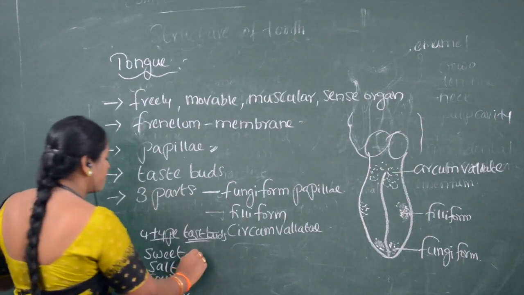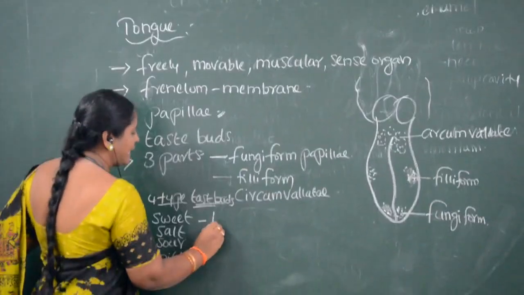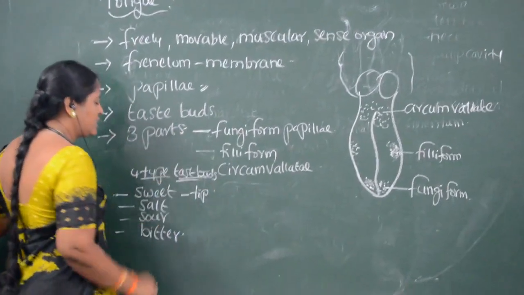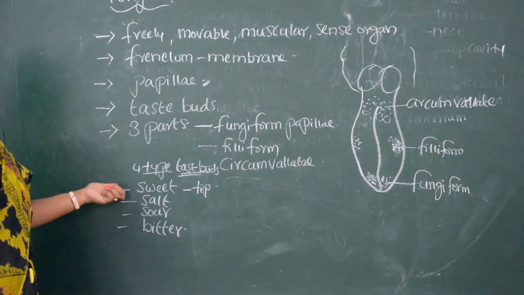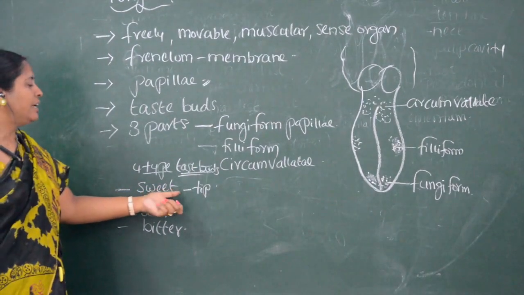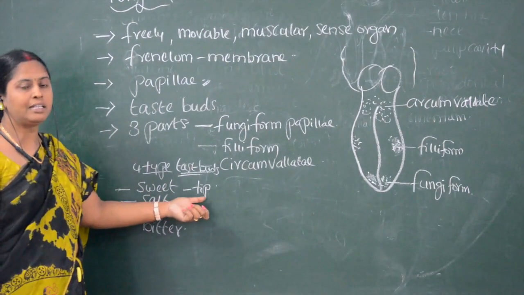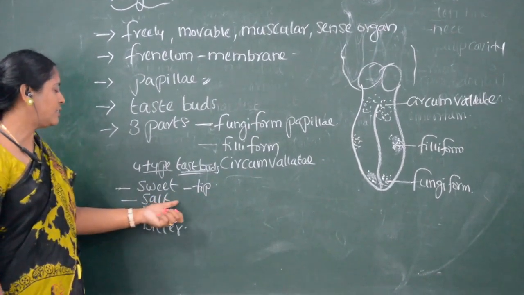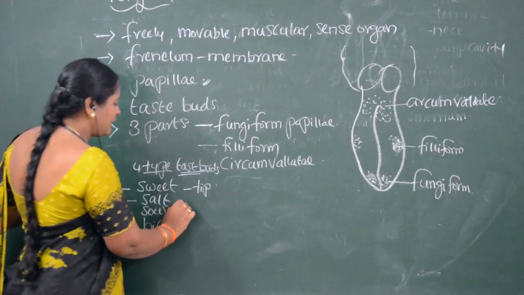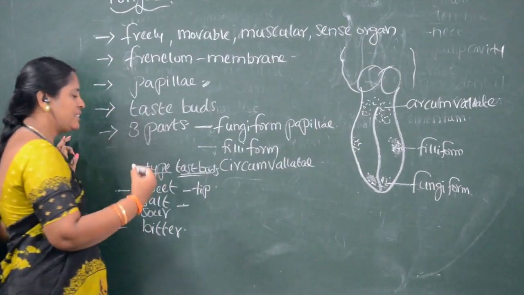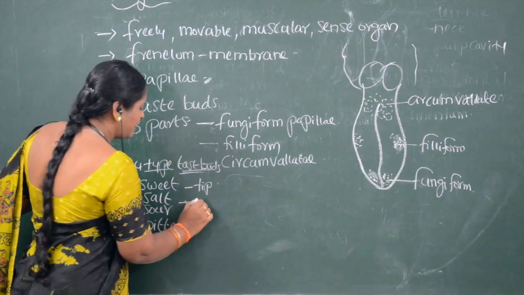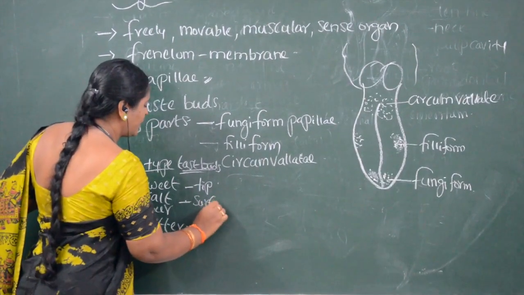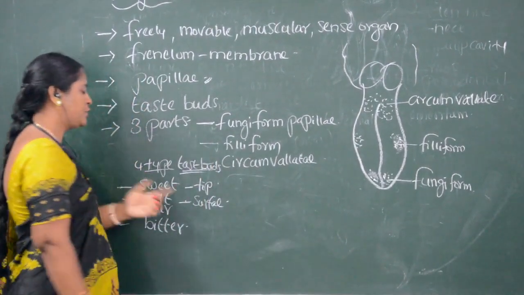Where is sweet? The taste buds which detect sweet are present at the anterior tip of the tongue. Then salt is present on the surface, above the sweet.